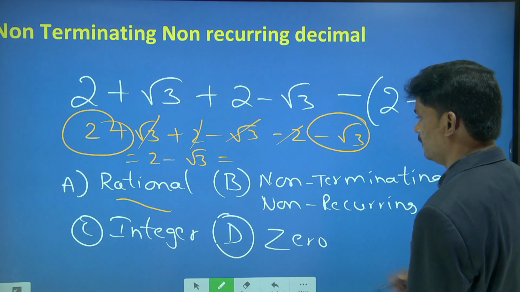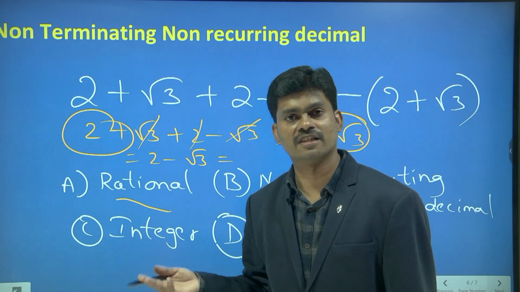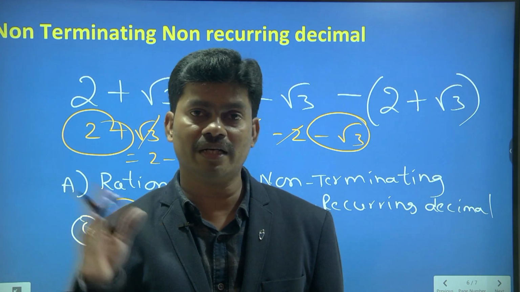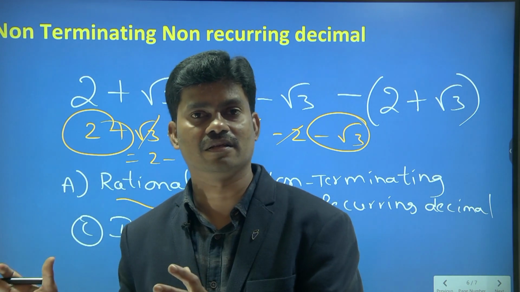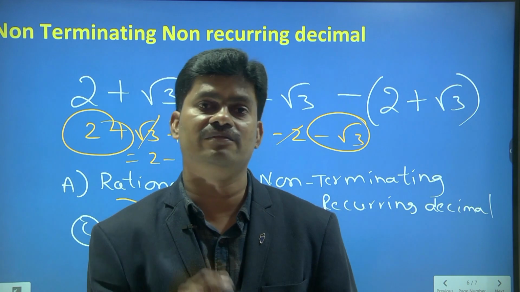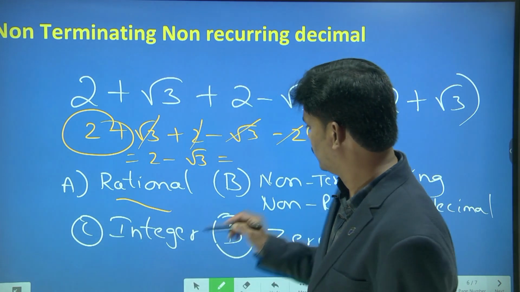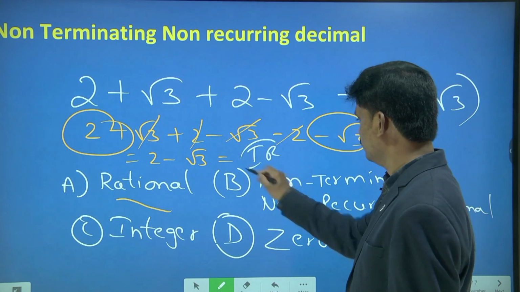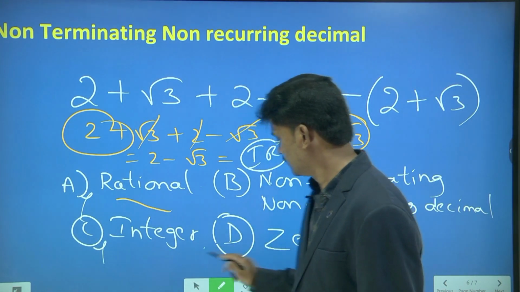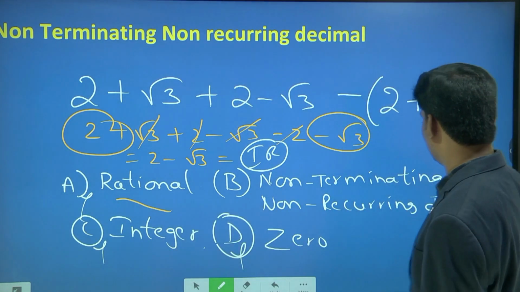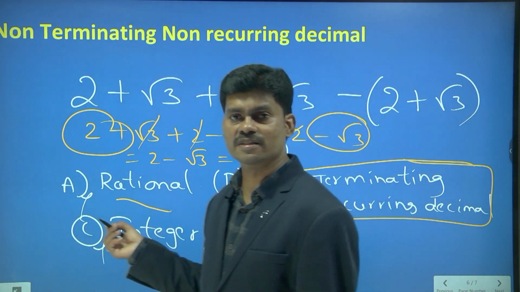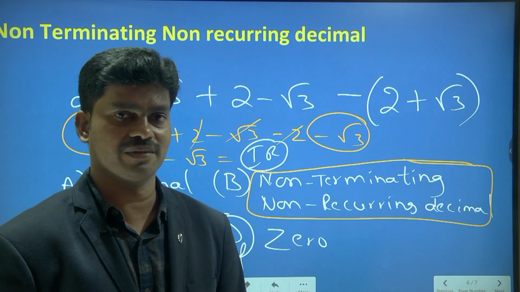So let us come to our question. Root 3 can't be expressed as a product of two equal factors, so it is an irrational number. 2 is a rational number. 2 minus root 3 is a rational minus an irrational. I don't know the value of root 3, so obviously we get an irrational only. So here the answer we get is irrational only. But where is the option? Rational, integer, 0: these three are wrong. Then finally we go for non-terminating, non-recurring decimal. Non-terminating, non-recurring decimal is nothing but an irrational number, right?